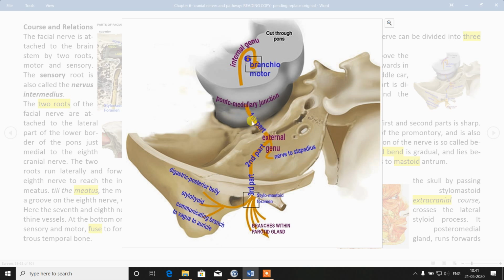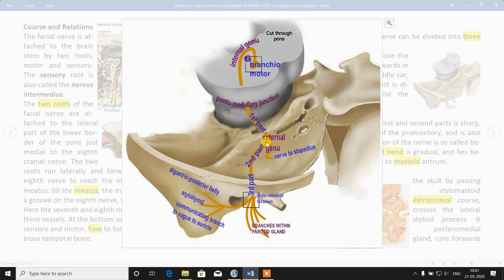So first part is up to the internal auditory meatus. From there is an acute turn, known as the external genu. Here there is the geniculate ganglion of the facial nerve. So from the geniculate ganglion, the second part starts.